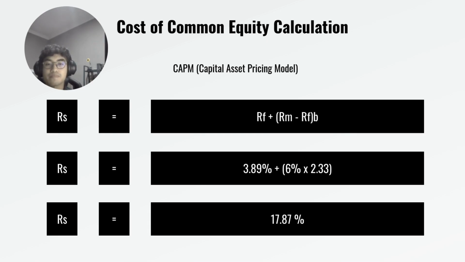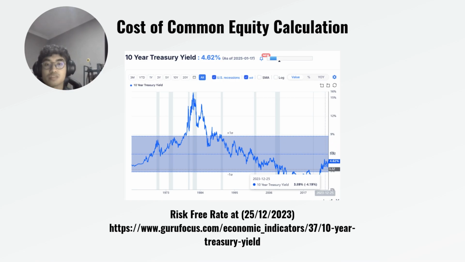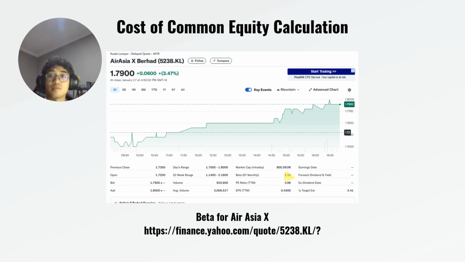17.87%. So this is where I found the risk-free rate as at 25th of December 2023, right before the annual report was published. And this is where I got the beta for the calculation of cost of common equity using the CAPM method.